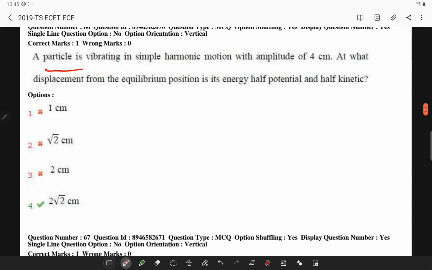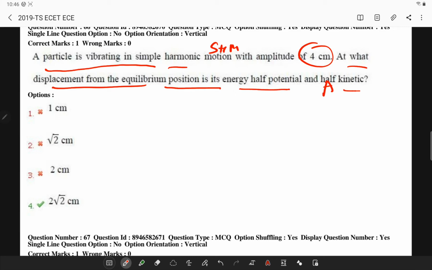A particle is vibrating in simple harmonic motion with an amplitude of 4 centimeters. At what displacement from the equilibrium position is its energy half potential and half kinetic? The total energy is kinetic energy plus potential energy, and the condition is that kinetic energy is equal to potential energy.